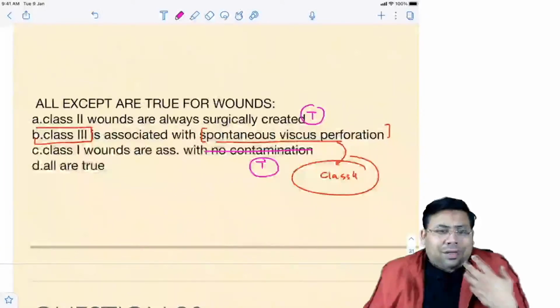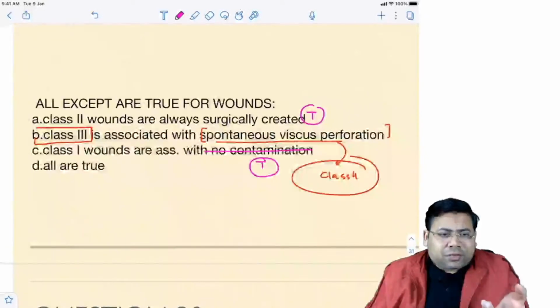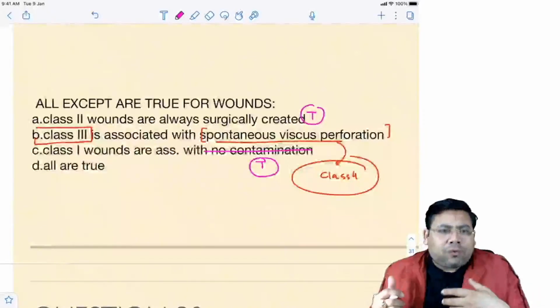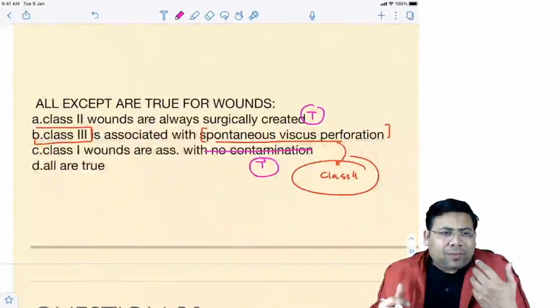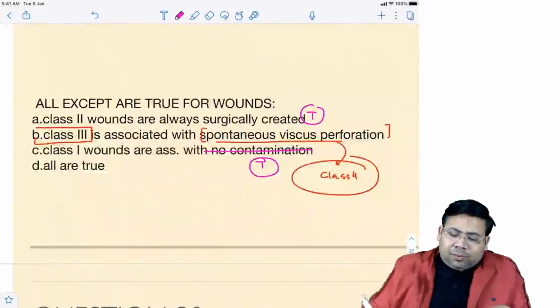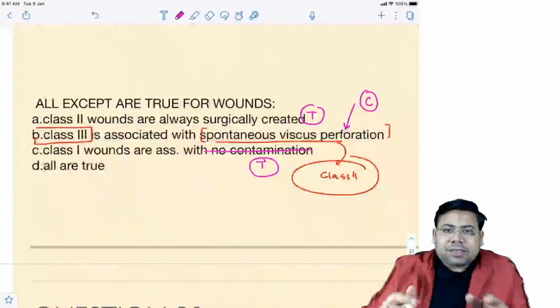Amputation, but the indication of amputation is necrosis, gangrene. So gangrene, necrosis, they all belong to class 4 now. Amputation is not done for a sterile wound. So amputation is minimum class 4. So this is wrong. The answer for this is C.